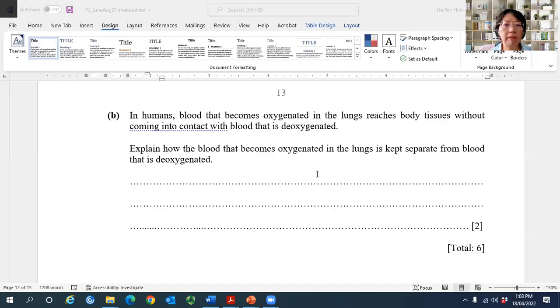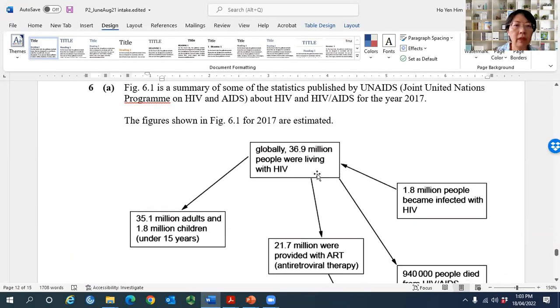Question number 6. So this is the last question. It's already 1 o'clock. I think we should stop, right? Okay, we should stop. We will continue to discuss the answer in the next lesson.